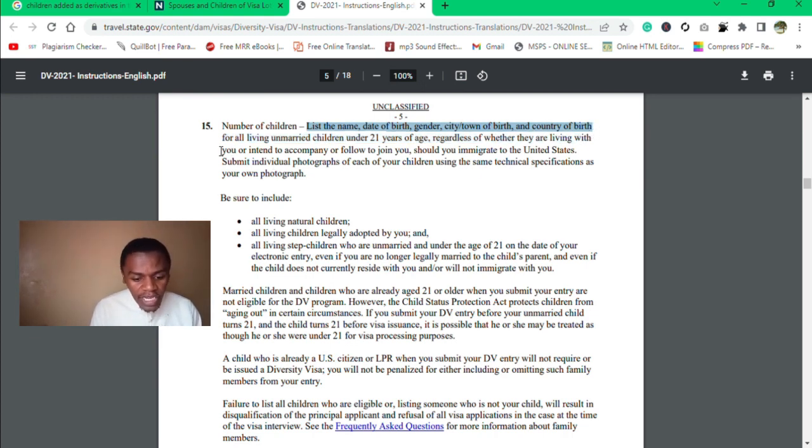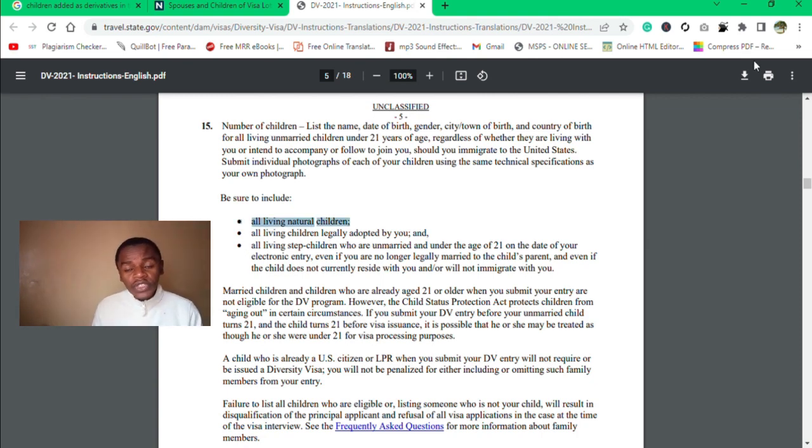And we see here, it says all unmarried and under the age of 21 years, regardless of whether you are living with them or intend to accompany you or follow to join you. And as you proceed down below here, you see that we have 3 categories of children that qualify as derivatives in the application.